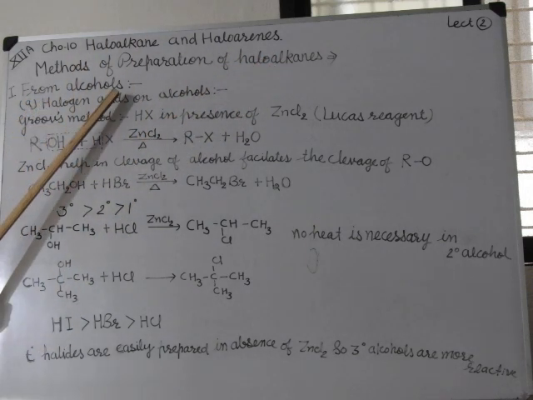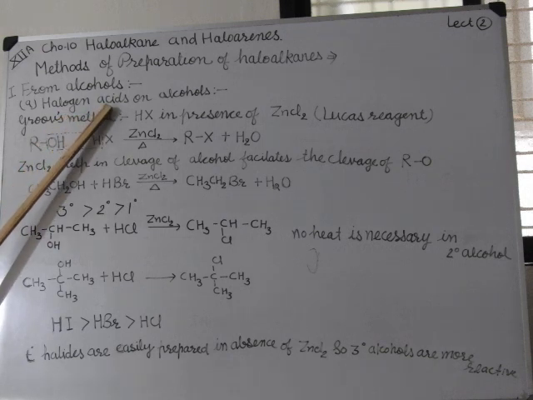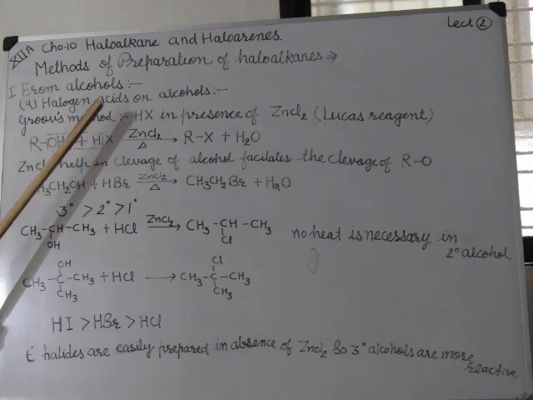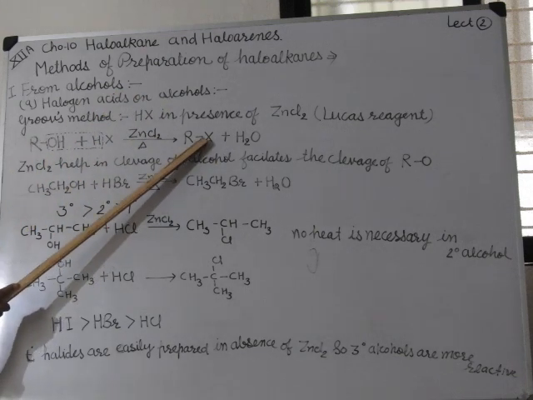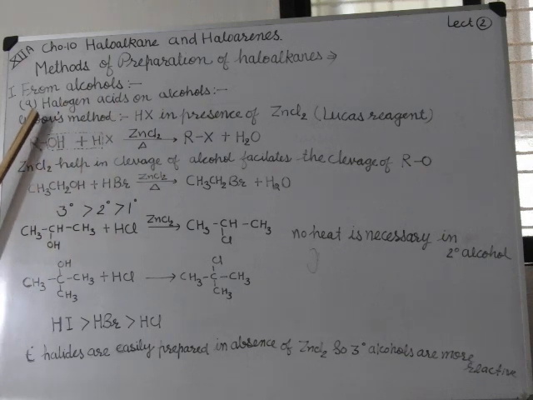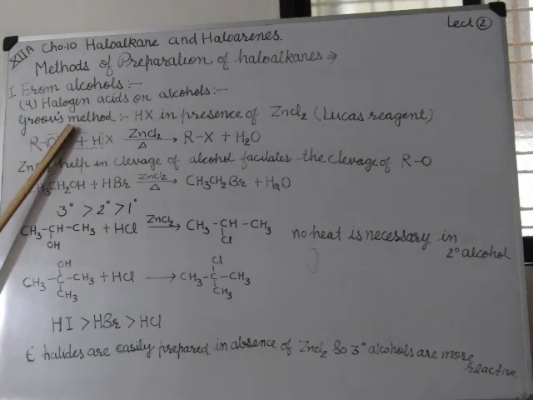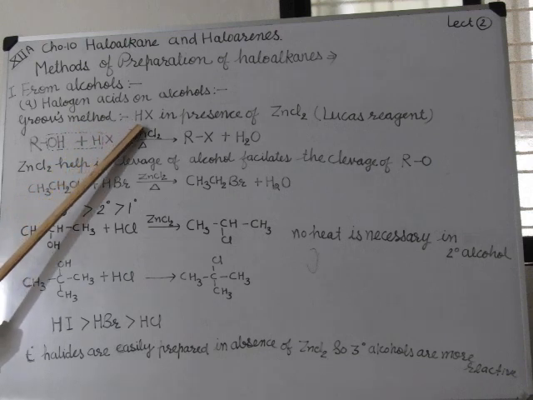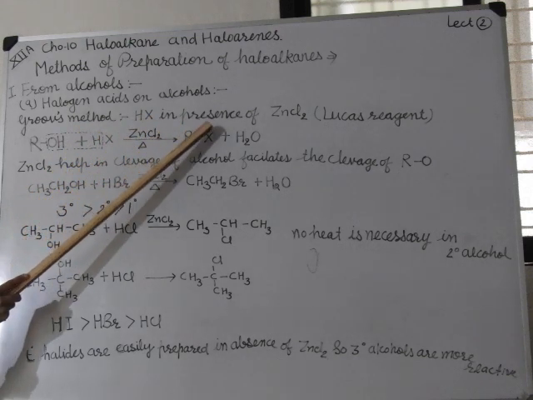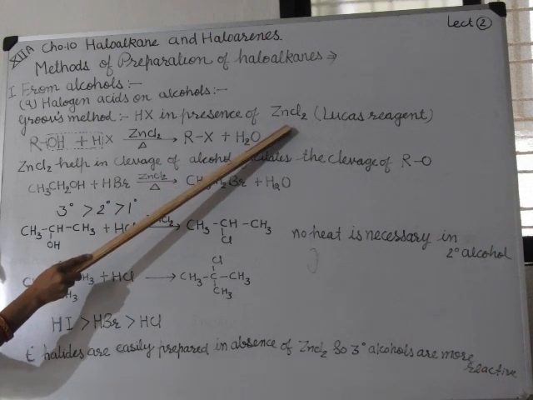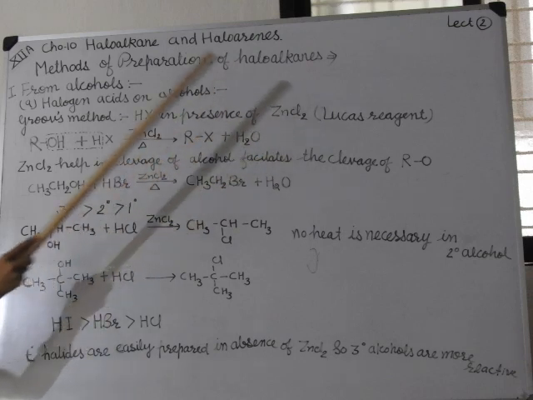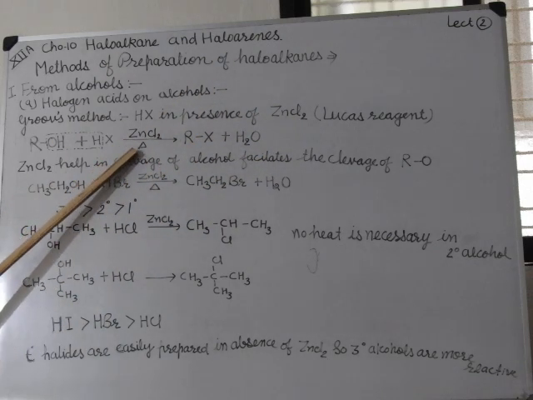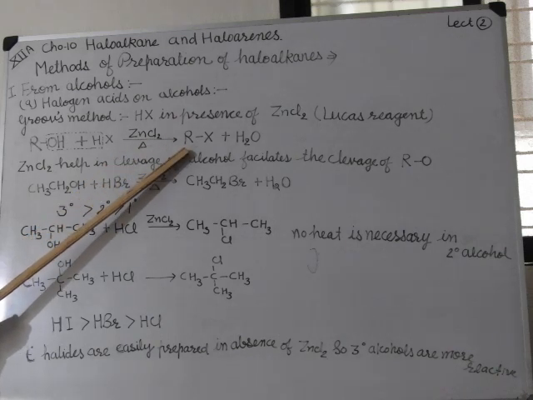From alcohols, halogen acids like HX on alcohol give haloalkanes. This is prepared by Groove's method. In Groove's method, halogen acids are used in presence of ZnCl2. ZnCl2 is a Lucas reagent. In presence of heat, it is converted into haloalkanes.